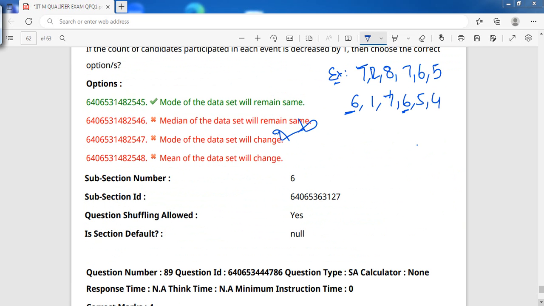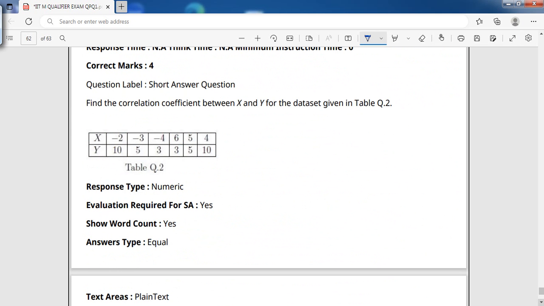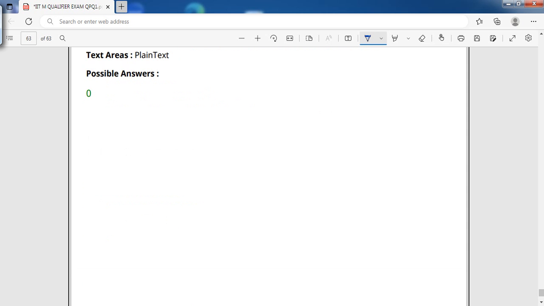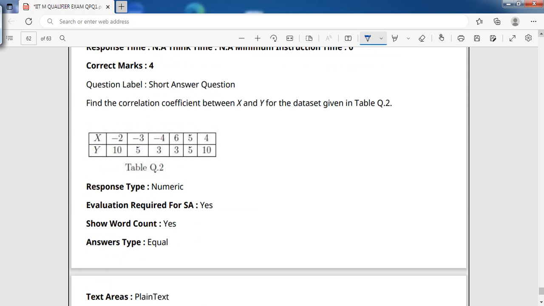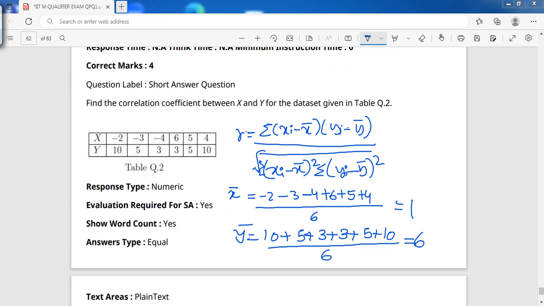So these are the wrong options. So the next question. Find the correlation coefficient between x and y for the data set. The x and y values are given. Just give me one second. So what is the correlation coefficient given?